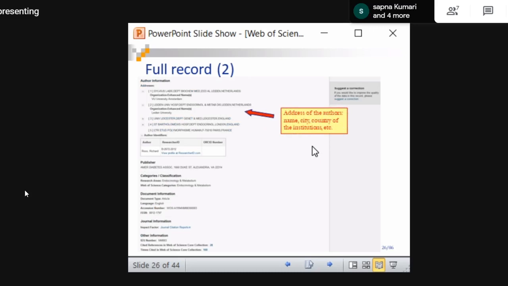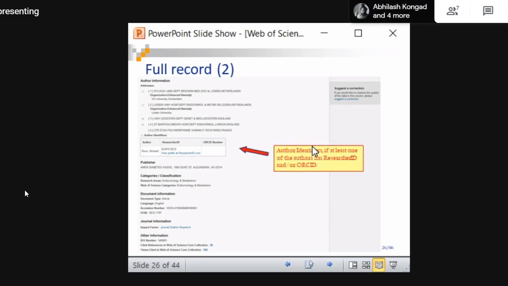This is the address, the affiliation details of the author. These are the affiliation details: their name, which country they are from, and which institution they are from. So you can do analysis, right? That means authors from this country have more publications in the field of diabetes. Authors from this institution have more publications in the field of diabetes. This is how you draw conclusions and inferences based on this data. These are called bibliographical data.